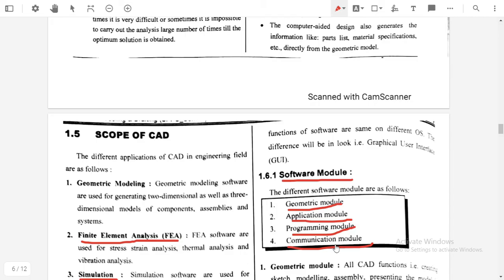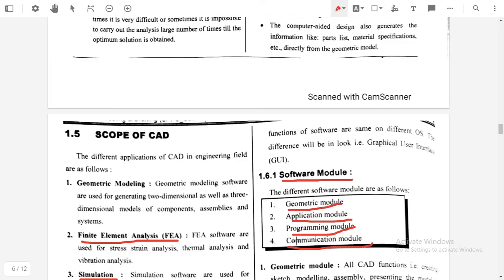If they ask a question on this topic, they will ask which parts are included in the application module. So the application module includes finite element analysis, thermal analysis, crash analysis, animation, computational fluid dynamics. Along with that, it also includes computer aided manufacturing, CNC programming, and 3D printing.